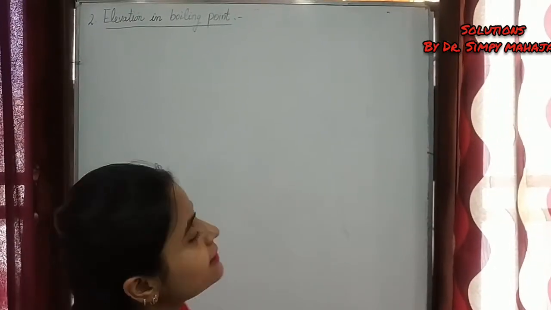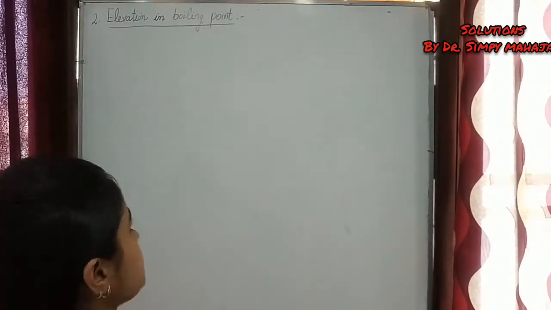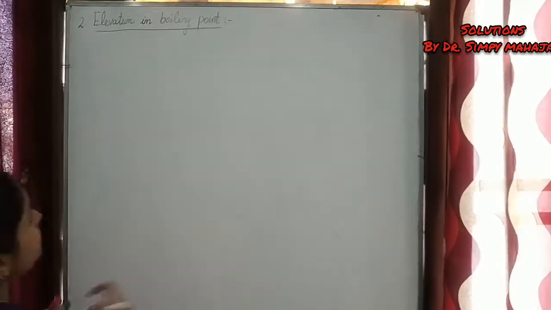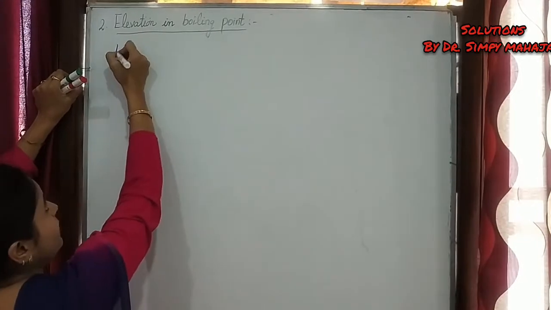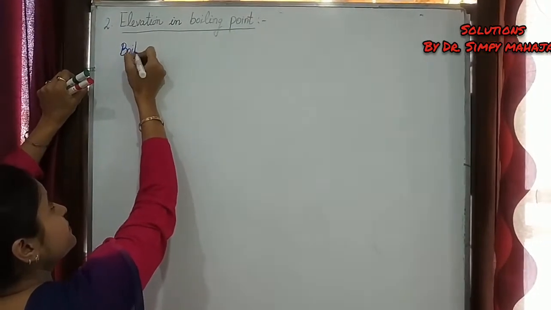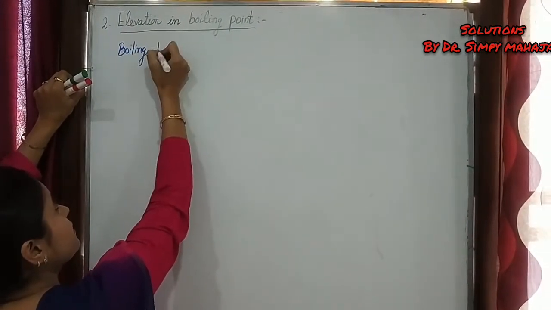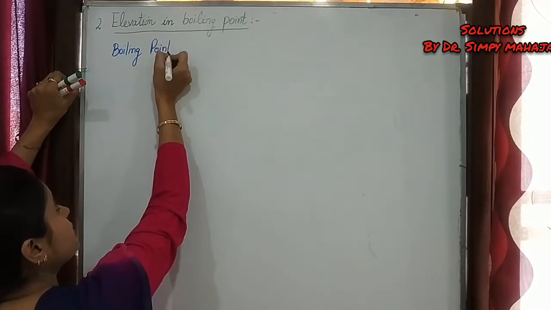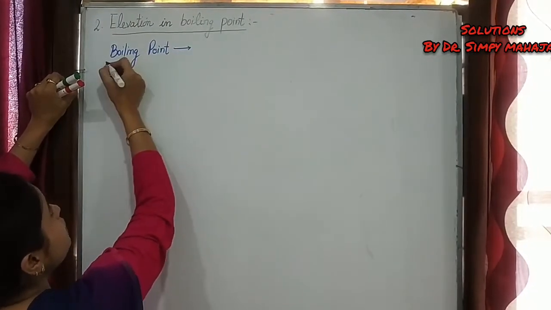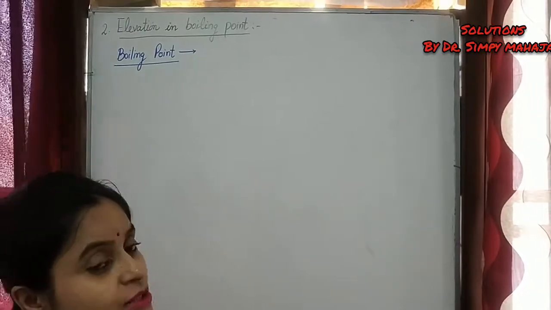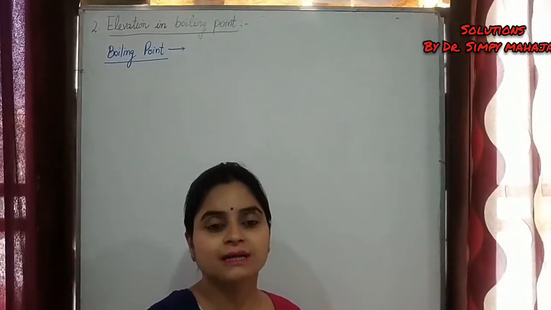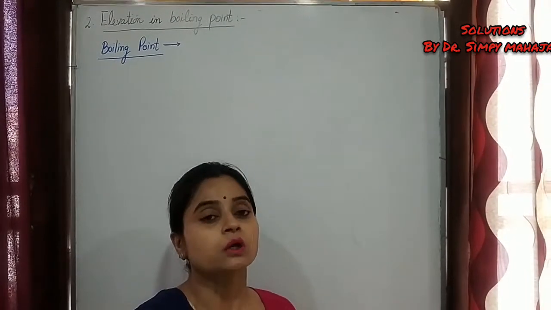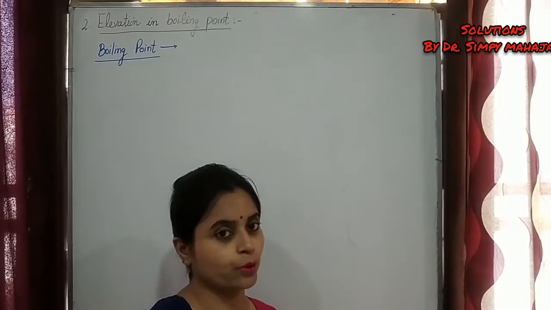Now today's topic is elevation in boiling point. Firstly, you must know what you mean by boiling point. This is one of the colligative properties. The first colligative property we did in our last lecture, that is relative lowering in vapor pressure. Now the second one is elevation in boiling point.